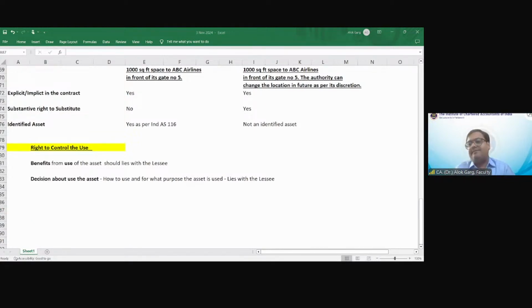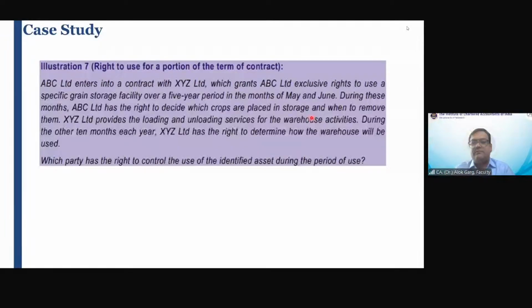Illustration number 7. ABC Limited enters into a contract with XYZ Limited, which grants ABC Limited exclusive right to use a specific grain storage facility over a 5-year period in the months of May and June. Okay. So there is a season in May and June. There is a season for these grains, and ABC Limited has entered into a contract with XYZ Limited for getting an exclusive right to use a grain storage facility, a warehouse, in the months of May and June.